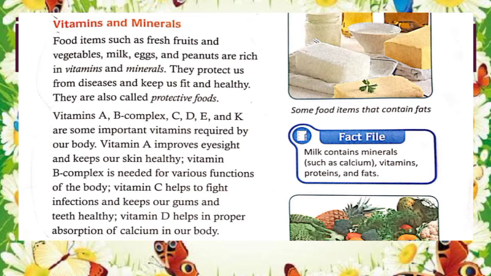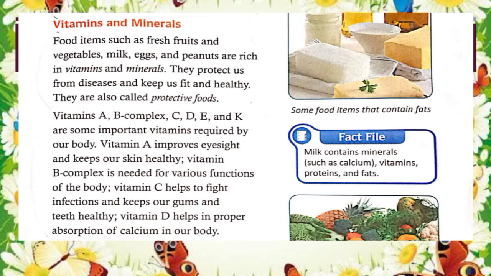Vitamin A improves eyesight and keeps our skin healthy. Sources of vitamin A are milk, egg, carrot and mango. Vitamin B complex is needed for various functions of our body and sources of vitamin B are milk, green leafy vegetables and whole grain. Vitamin C helps to fight infections and keep our gums and teeth healthy.